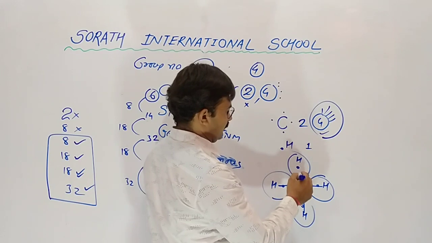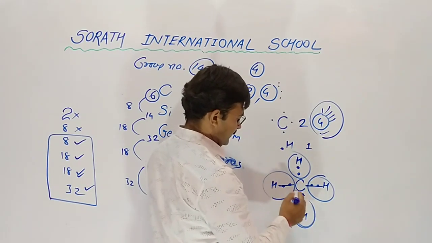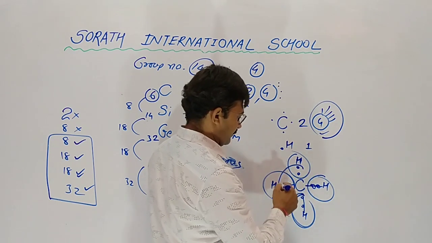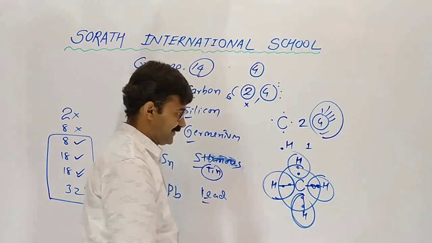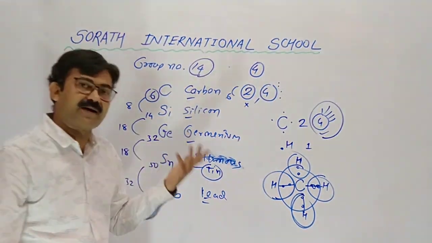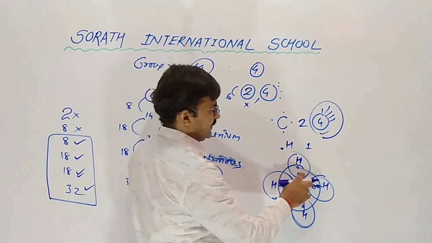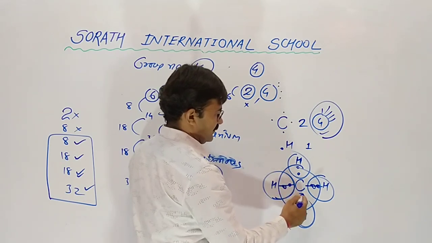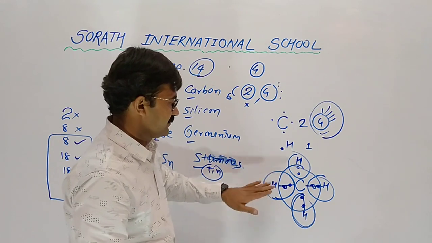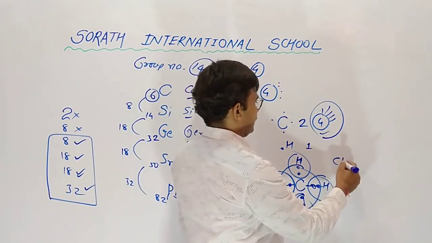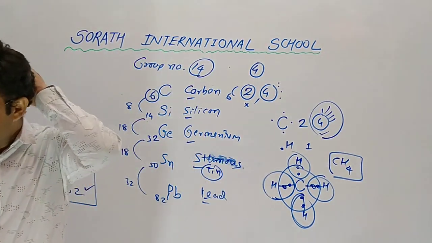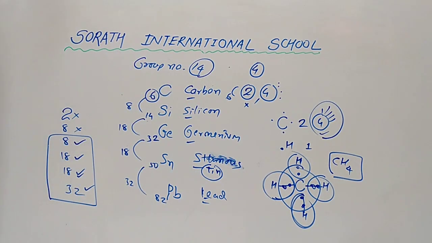So hydrogen completes its 2. Every hydrogen has completed 2. And now carbon has also completed 8: 4 of its own and 4 of hydrogen. So the shared electrons belong to both. So when carbon combines with hydrogen, one carbon gives methane, CH4.